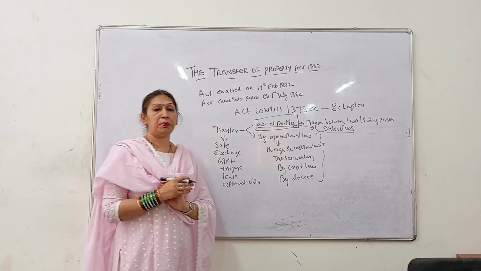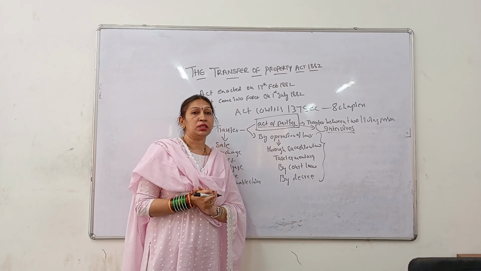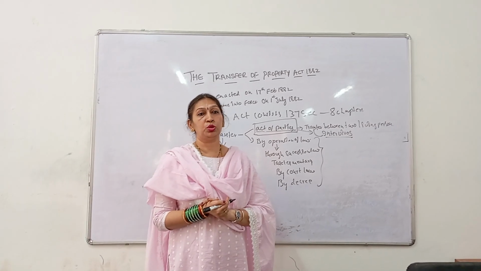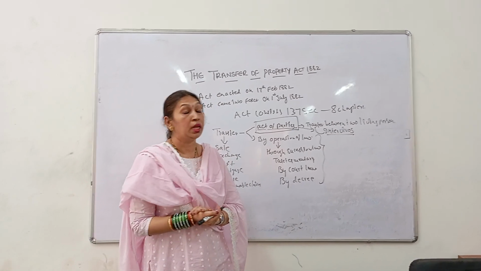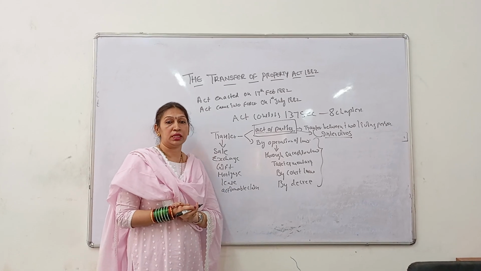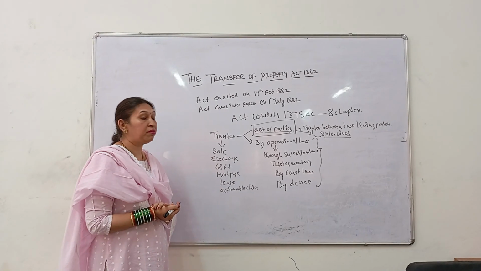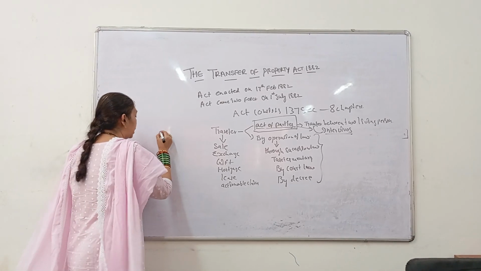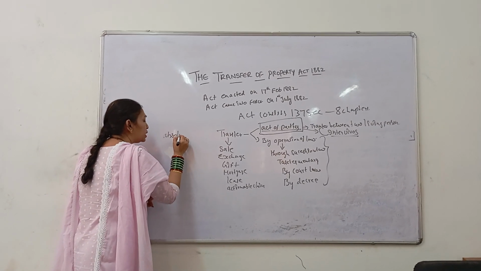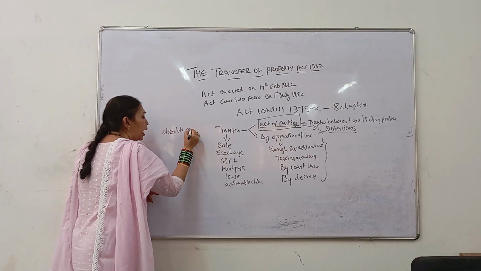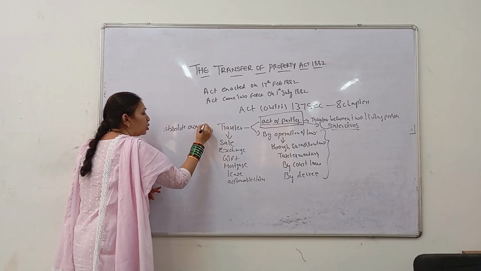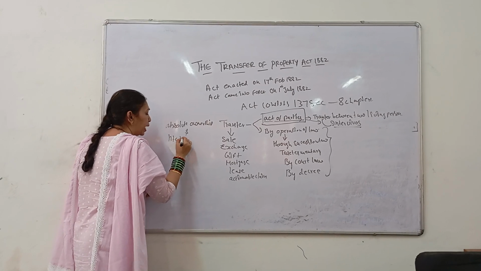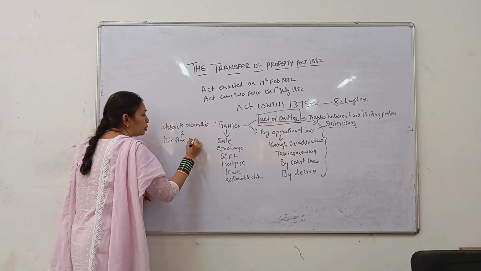Having a title does not make a person the owner. He may have the title and the possession, but if he does not have the rights to do anything, then he is not called an owner. Then when can a person be called an owner? Now, ownership is divided into two types: absolute ownership and lifetime ownership.